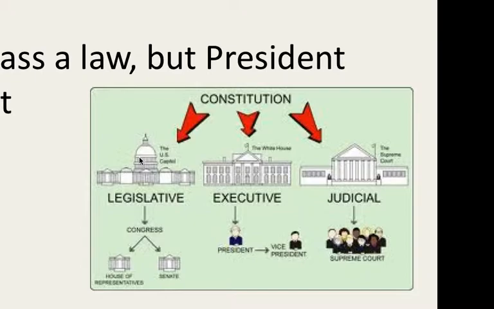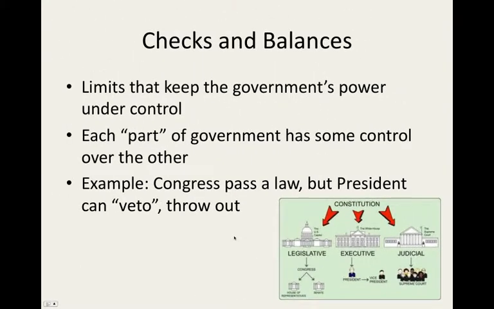And in this system of checks and balances, the executive branch has some control over the legislative branch. For example, Congress, which is our legislative branch, can pass a law, but the president can veto the law if he thinks it's a bad idea, which means he can throw that bill out before it becomes a law.